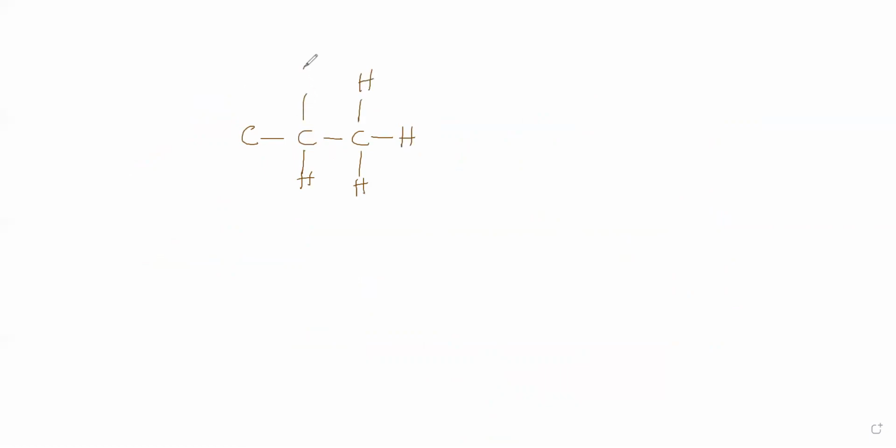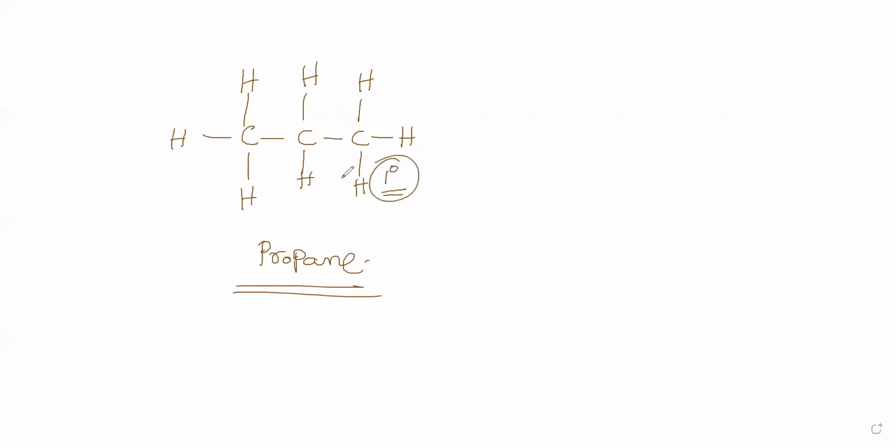You see this. What is this? This is propane, right? Is this clear? First of all, you see this. This is propane. Now, in propane, you go to any terminal carbon. This carbon is a primary carbon. This carbon is also a primary carbon, right? And this is my secondary carbon. Now you are clear about this. Primary, and this is secondary carbon.